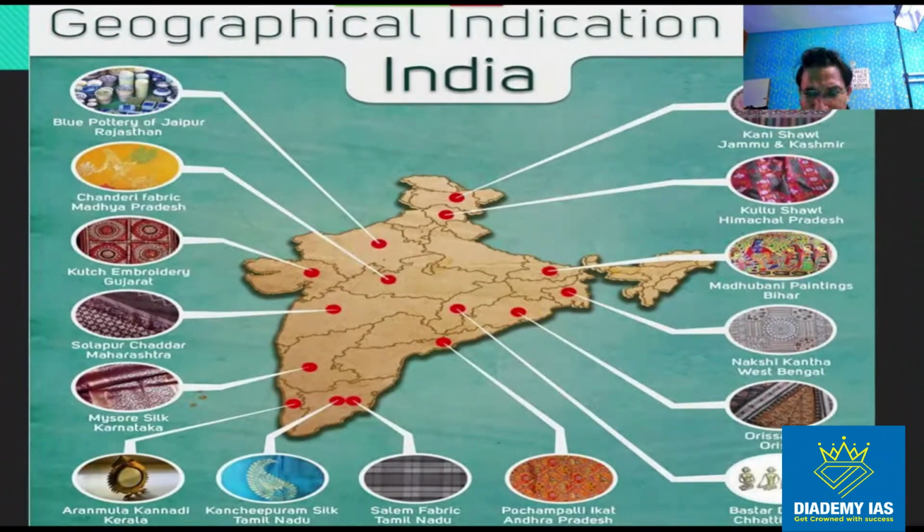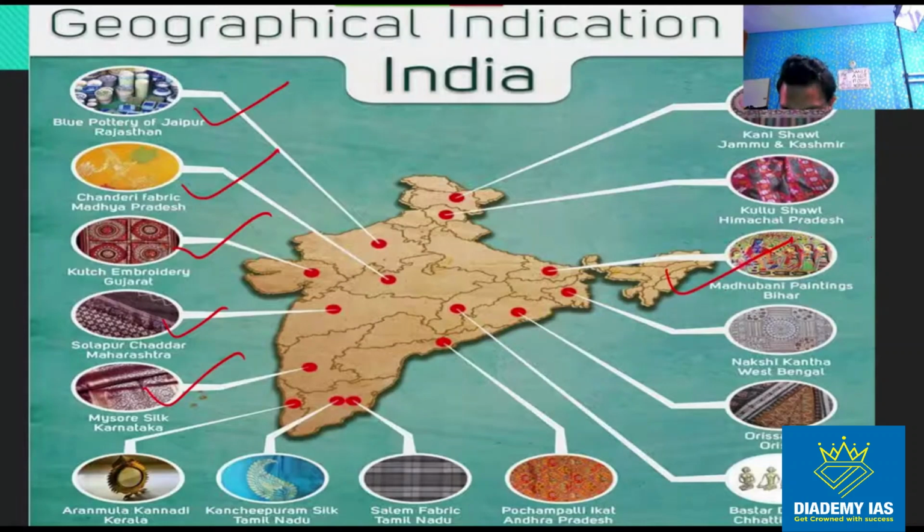You can see this map. So we can see blue pottery of Jaipur, Rajasthan, Chanderi fabric of Madhya Pradesh, Kutch embroidery, Solapur chadar of Maharashtra, Mysore silk of Karnataka, and so on, right? So we can see Madhubani painting of Bihar, right? So we can see all those things, right? There is a whole list of GI tags. If some GI tag is in news, you should remember those GI tags, otherwise no need to remember all the GI tags, right? If something is in the news, remember it; there is no need to remember everything.